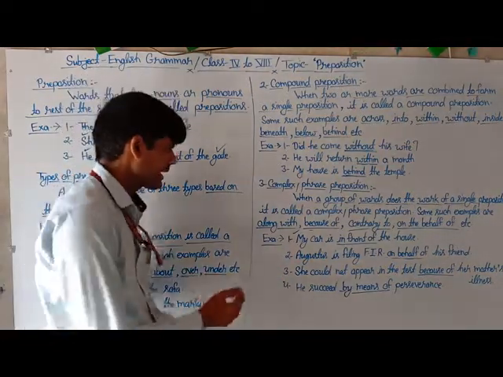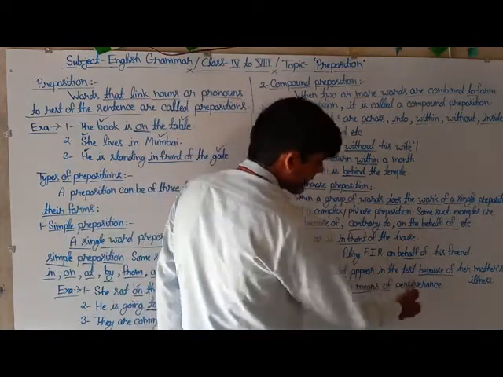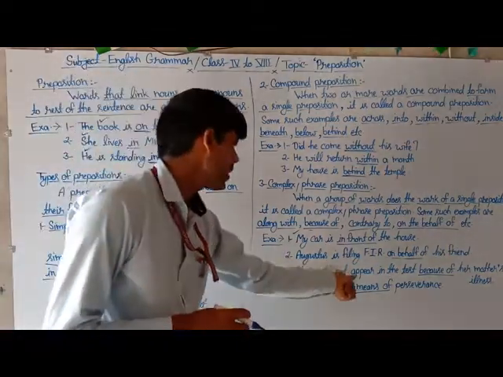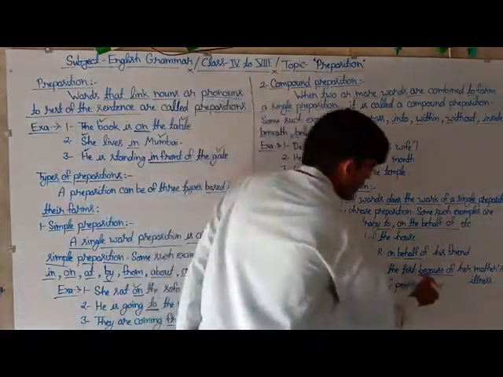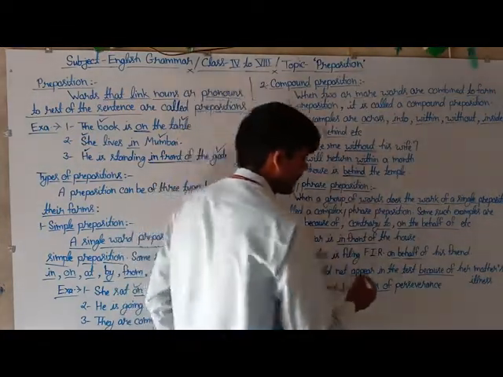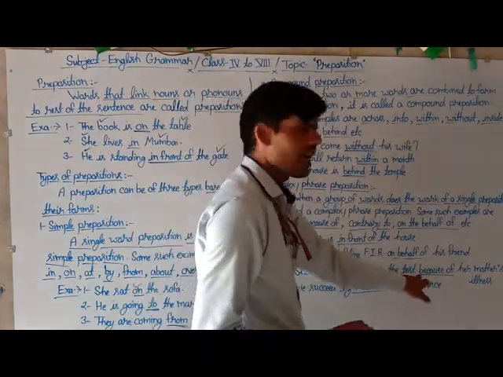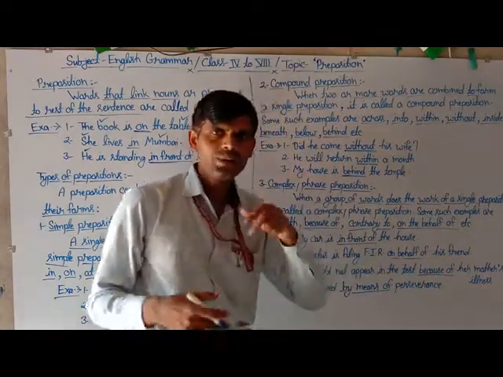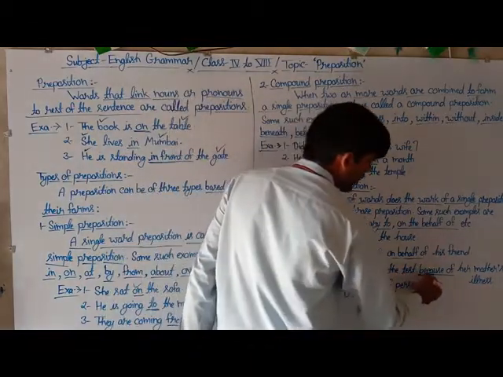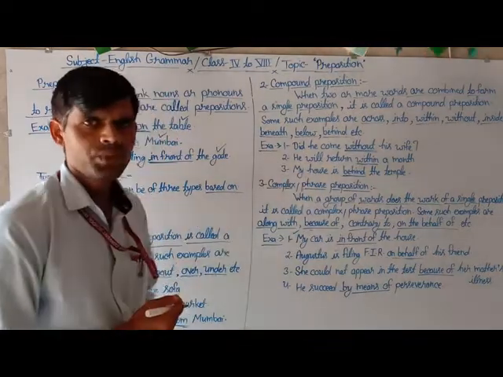And here is the third example: she could not appear in the test because of her mother's illness. Here in the third example, the underlined words "because of" are also a group of words that works as a single preposition in the particular sentence. So the underlined words "because of" are counted as a complex or phrase preposition.